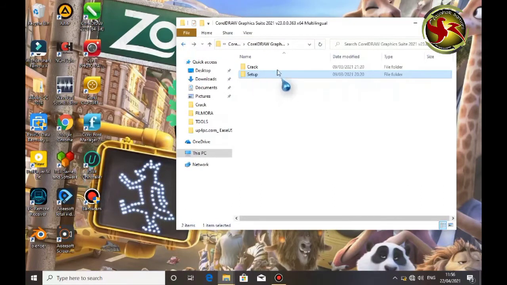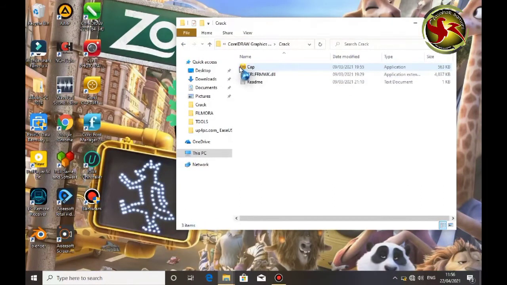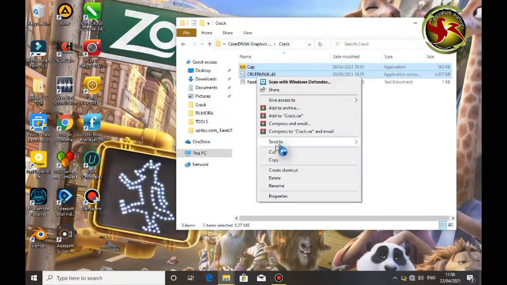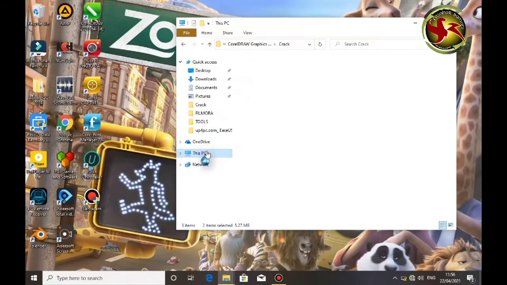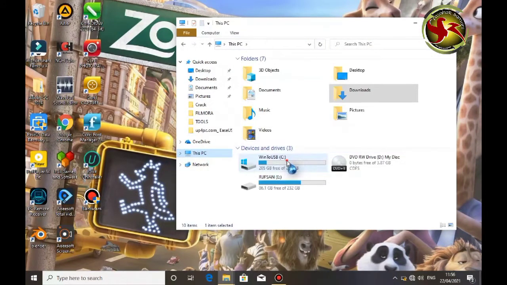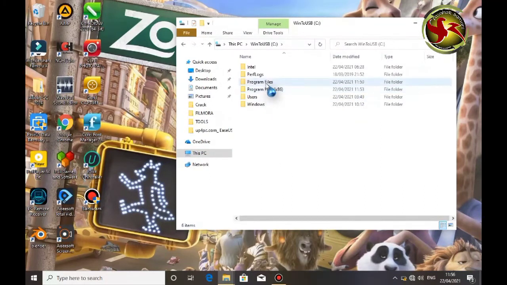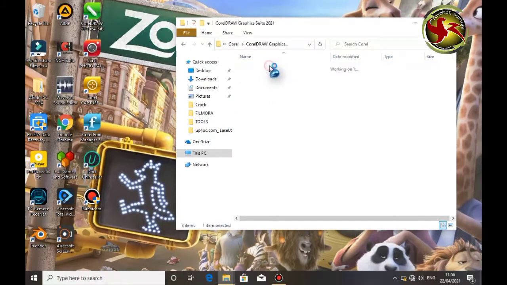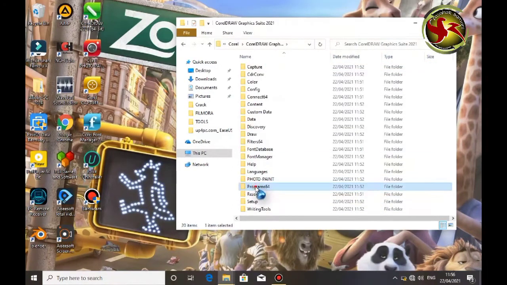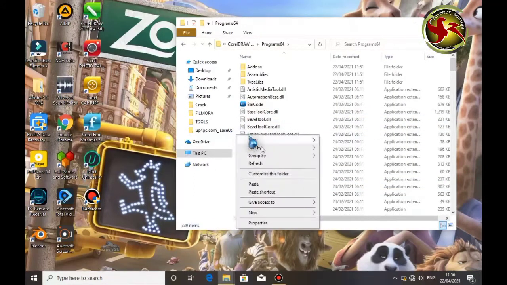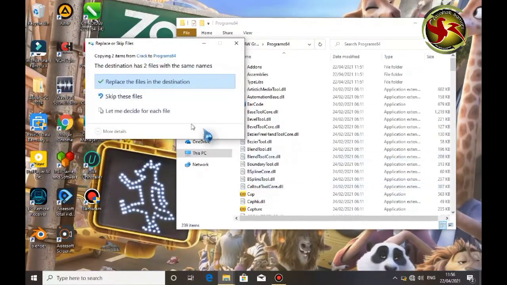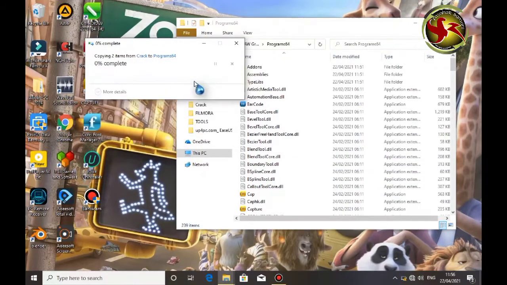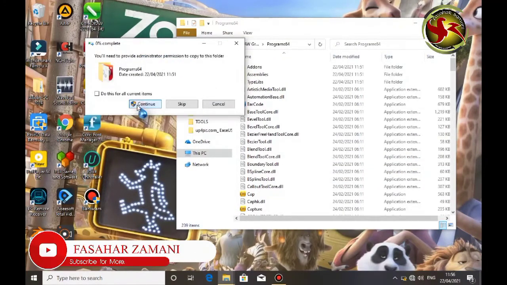Then you are going back to the folder and click on the crack folder. Then you are going to copy those two files and go to this PC, your C drive, then program files. Open Corel folder, Corel Draw, and you're gonna open this folder and right click and paste it here. Click on replace, click on continue, click on continue again.